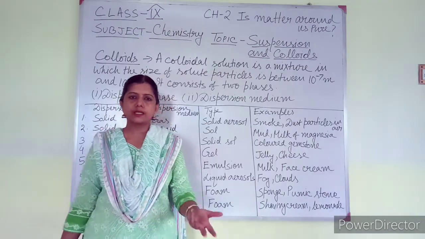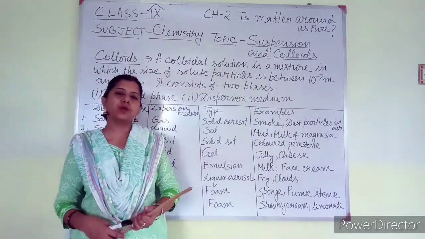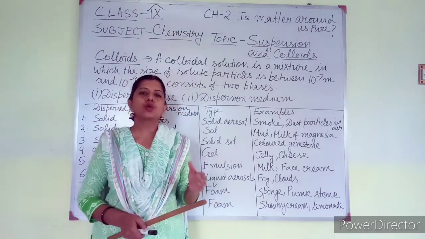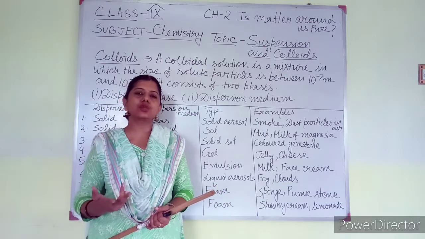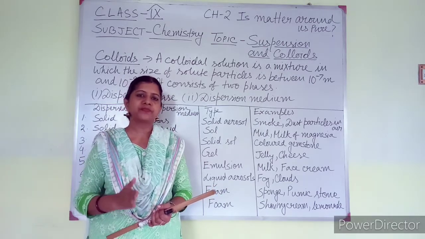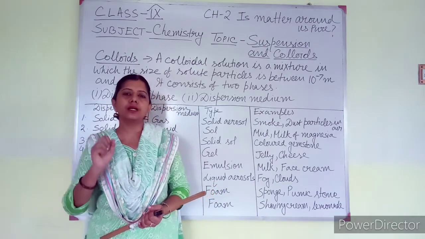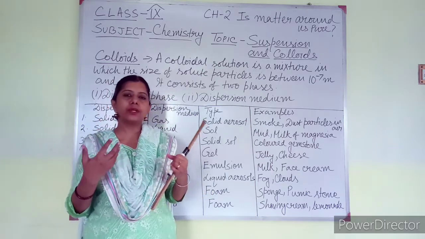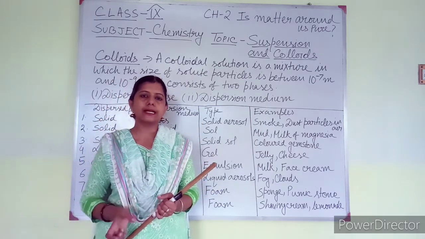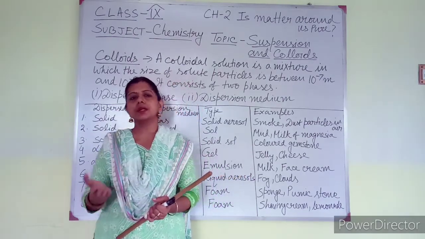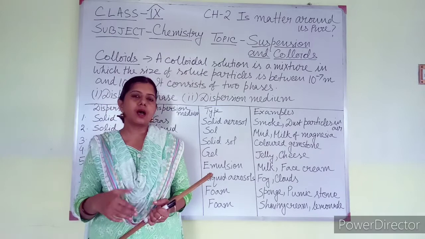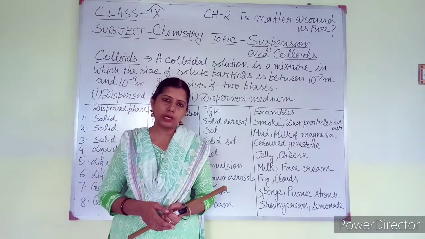Another type of mixture, that is you can say a type of solution, that is known as colloid. Actually, solution can be divided into three types: true solution, suspension and colloidal solution. Whatever we told about solution, that is actually true solution. Next is suspension, I told you earlier, and now I am going to discuss colloidal solution.